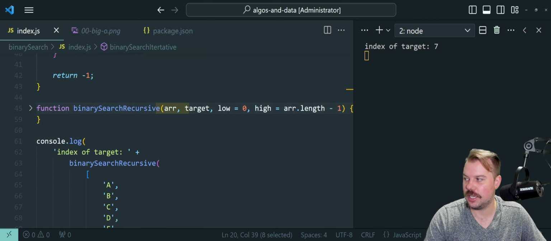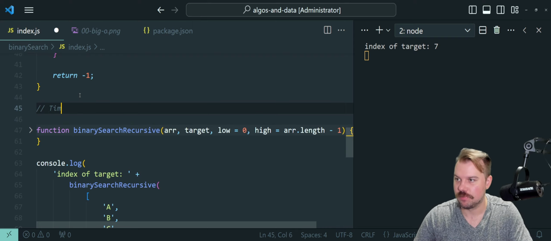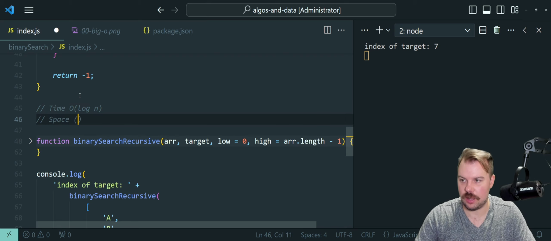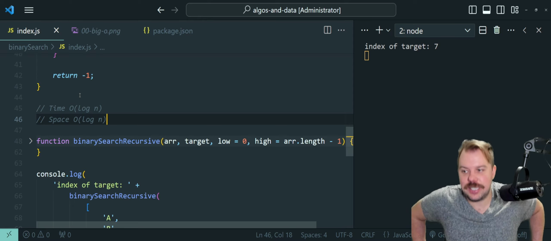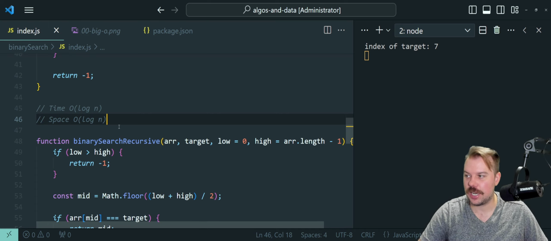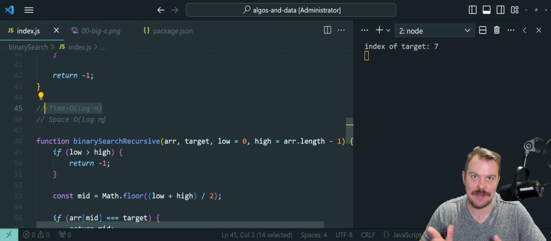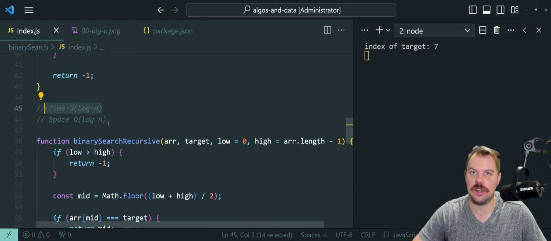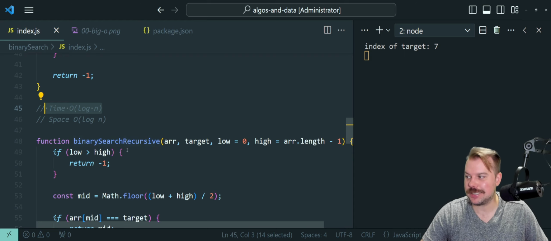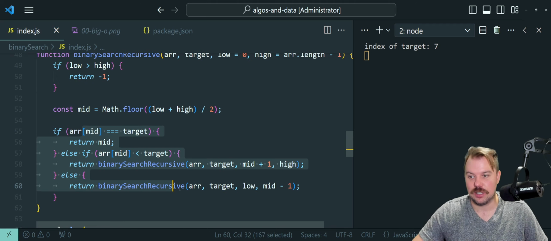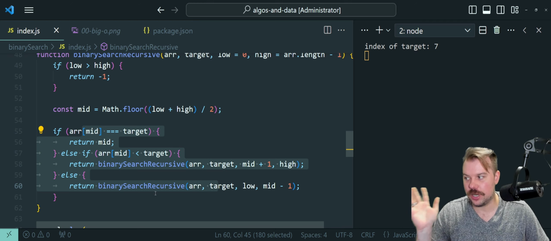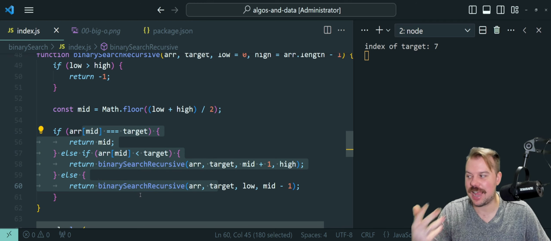The recursive solution is going to be the same time complexity. It has a big O of log n, and this one unfortunately has a slightly different big O space because it has the call stack issue. So the same time complexity, meaning the bigger the input gets, the more halves we've got to do. But again, because we are halving, it's log n and not anything worse than that. The space, however, is also worse because in the worst case, it's logarithmic. It's due to the recursive call stack, which can have at most log n calls stored in memory at any point in time, since the search space is halved with each recursive call.